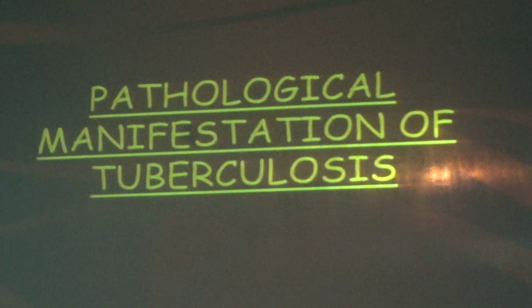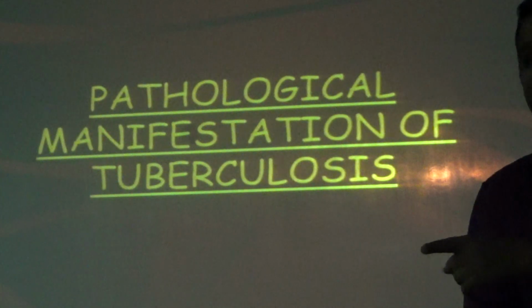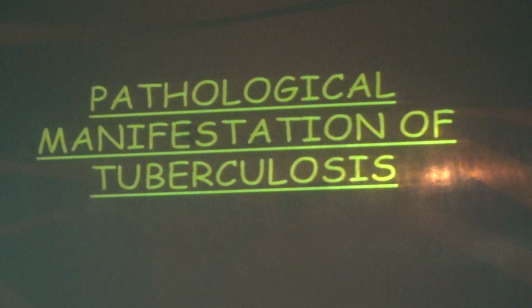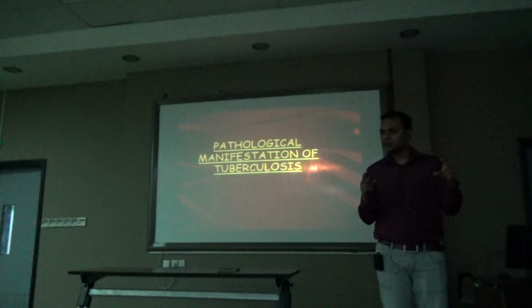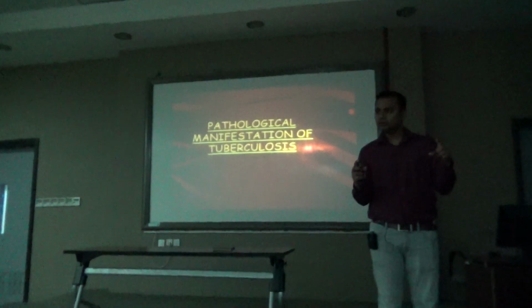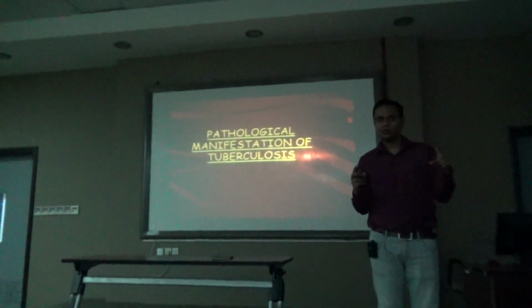It says upper respiratory, it affects the entire part of the lung, but mostly it affects the upper part of the lung. Why, you tell me? Because there is high oxygen. High oxygen tension. You have in the apical area a high oxygen tension. What is the disease which causes this? Tuberculosis. What is the organism? What is the bacteria?